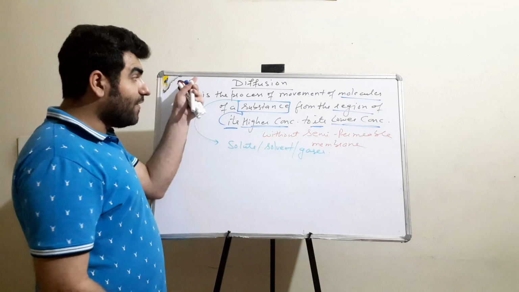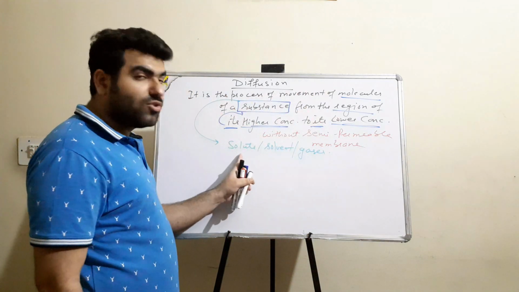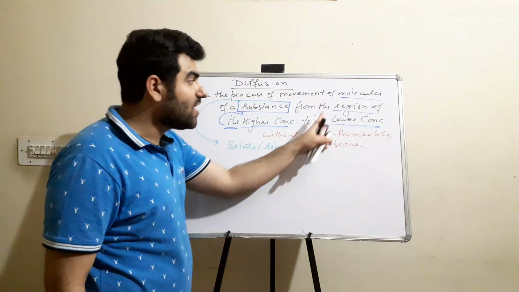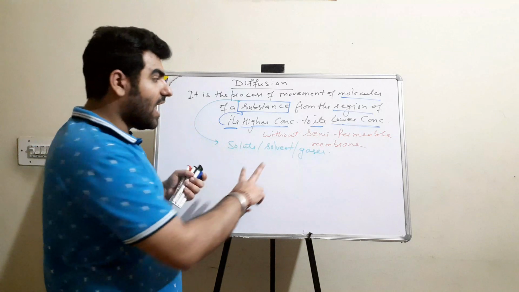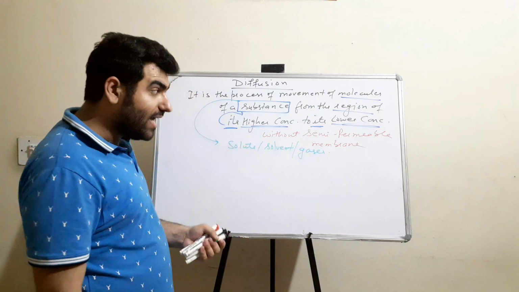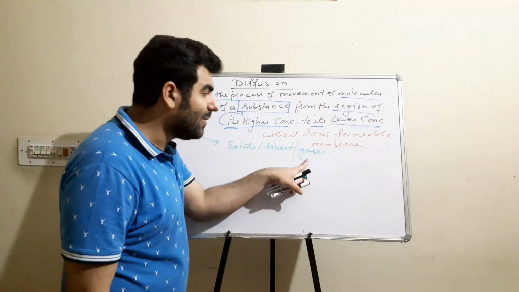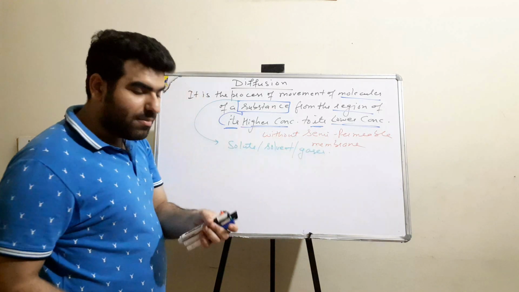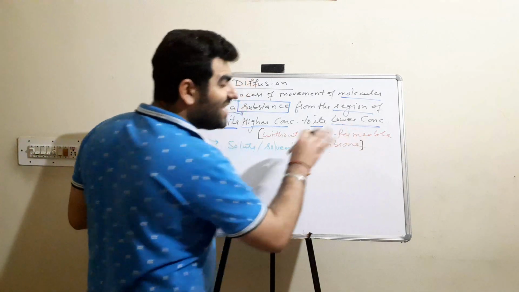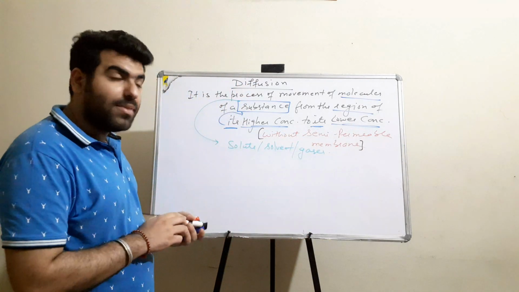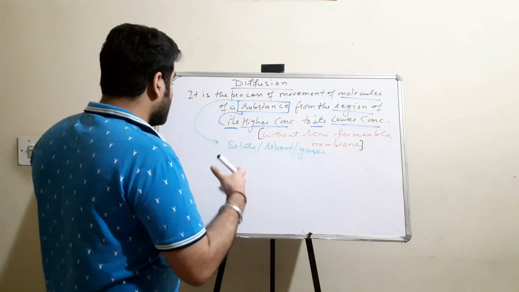Alright. So diffusion is a process of movement of the molecules of a substance. The substance could be solute, solvent or gases, moving from the region of its higher concentration, where either solute, solvent or gases are high, to its lower concentration, without any semi-permeable membrane. So here we will not talk about any semi-permeable membranes. This is the movement of any particles.